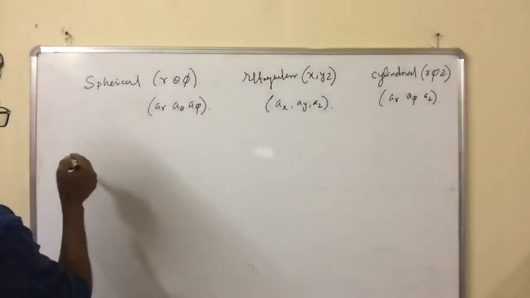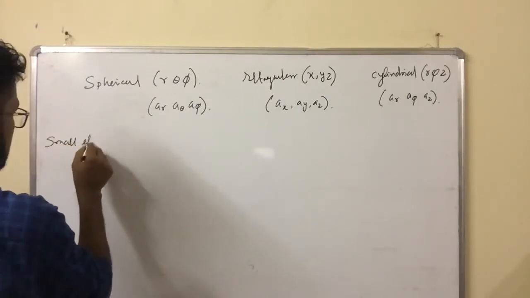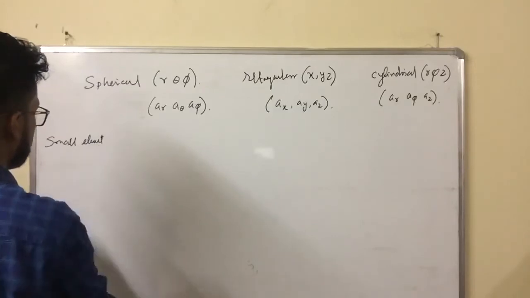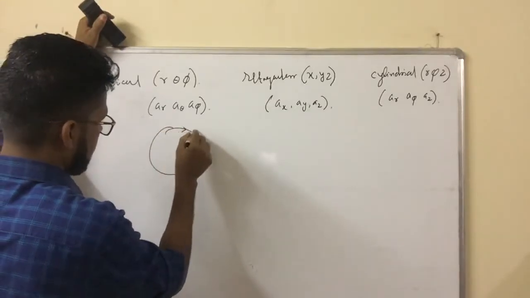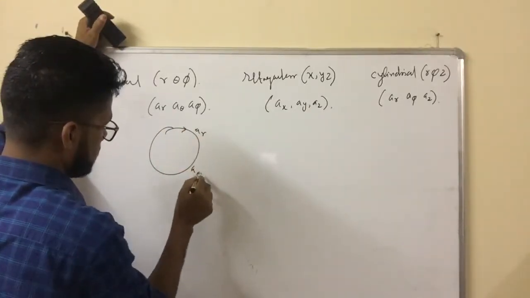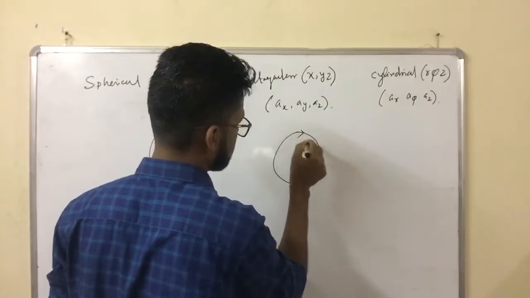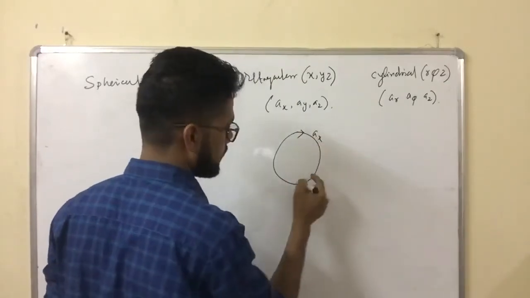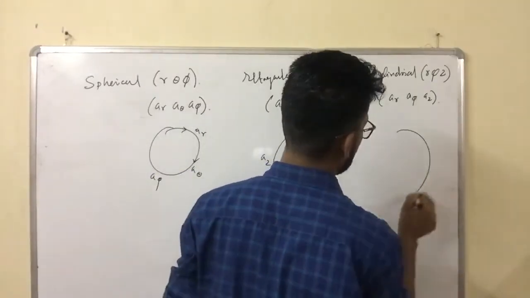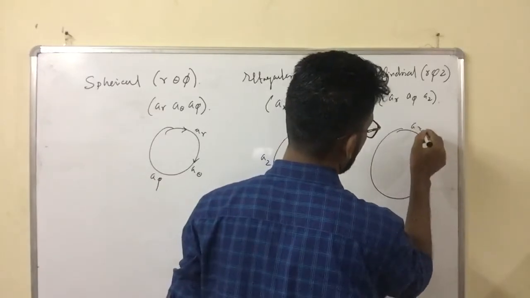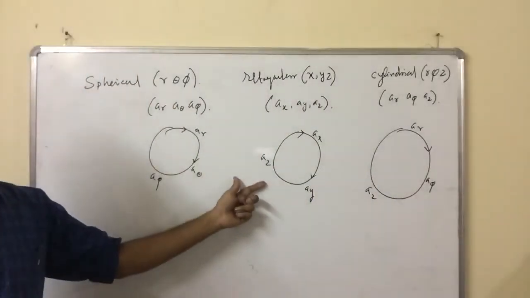Next, the small elemental distance. Before that, I will test these unit directions. AR, A theta, A phi. This is what we always know. AX, AY, AZ. And this is AR, A phi, AZ. So we know the unit vectors and how they are related.